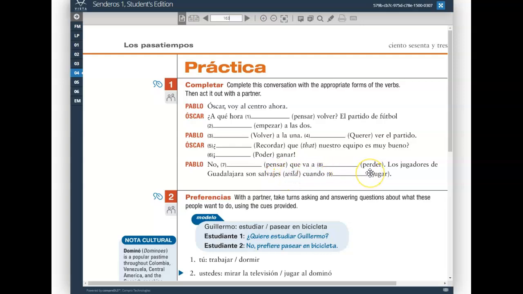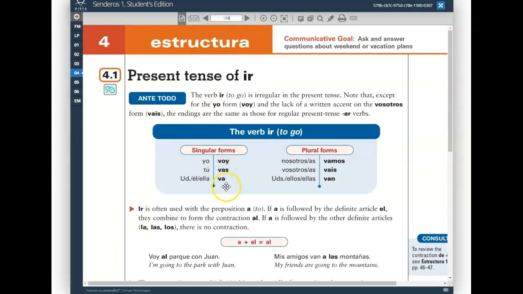Number 8's tricky. Oof. For the folks that are hella locked in, you're like, I recognize this. This is the construction ir a infinitive. I recognize va. Va is a conjugation of the verb ir, which is on page 158, what we looked at just a couple weeks ago.